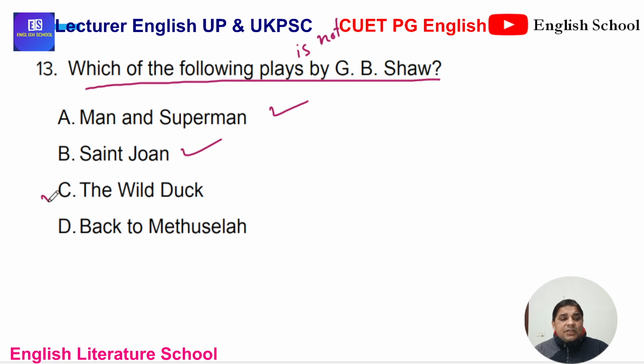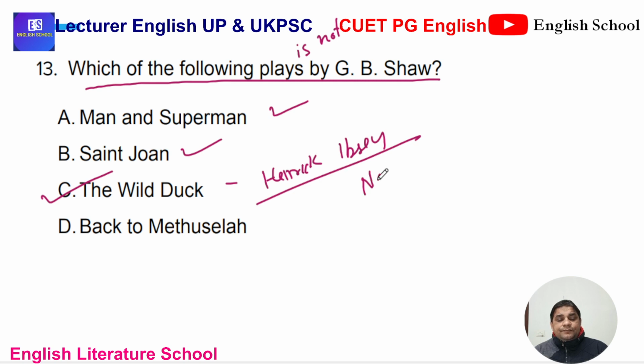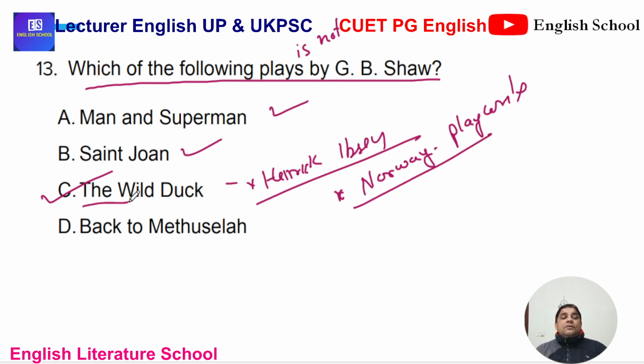But The Wild Duck is written by Henrik Ibsen, a Norwegian playwright. The work is The Wild Duck. Why is Henrik Ibsen important?